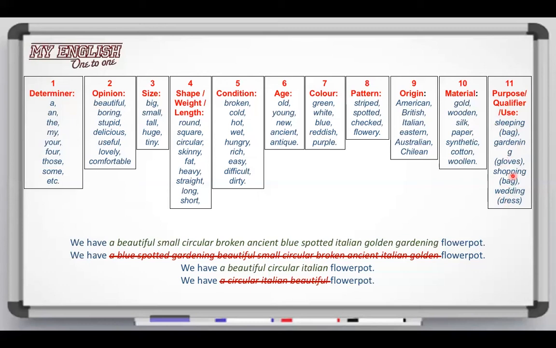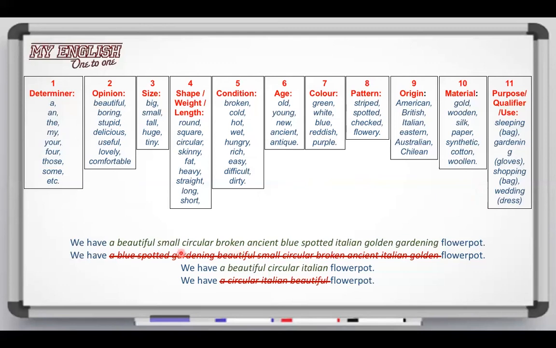Okay, so here I have created some examples. Some are incorrect and some are correct. For example, let's start with this. In this sentence I'm going to present, we are using all the categories of adjectives in the proper order. For example, we have a beautiful, small, circular, broken, ancient, blue, spotted, Italian, golden, gardening flower pot. So you can see all the adjectives and they are respecting the order of each category in the correct order. If you do that, that is correct.